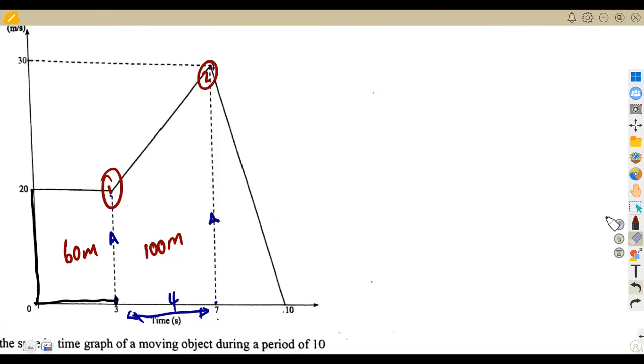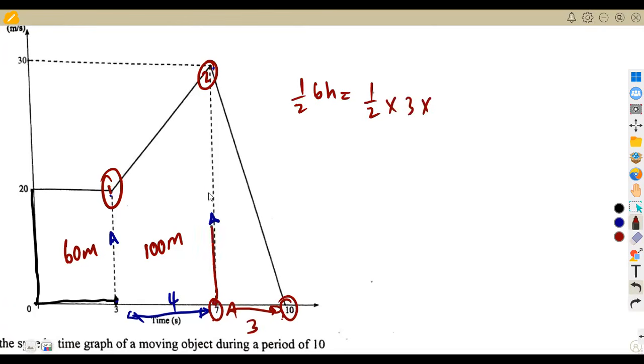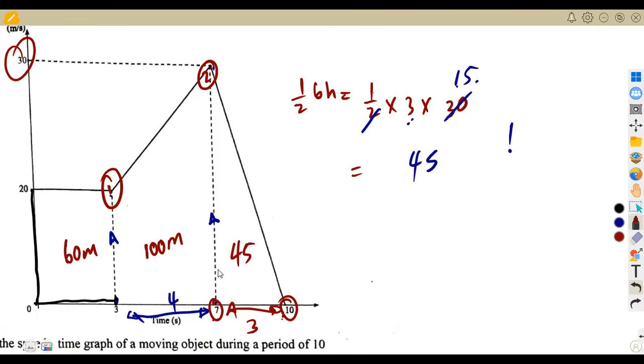So remember that area, we are simply calculating the distance, which is area. It's going to be half base times perpendicular height. The base is from this point 7 up to 10, a distance of 10 minus 7, which is 3, times the height from this point up to this point, which corresponds to 30. So that's 30 there. Half of 30 is 15, and 3 times 15 is 45. So that will be 45 meters, okay?